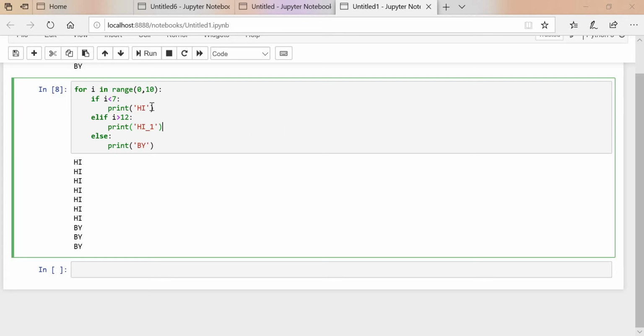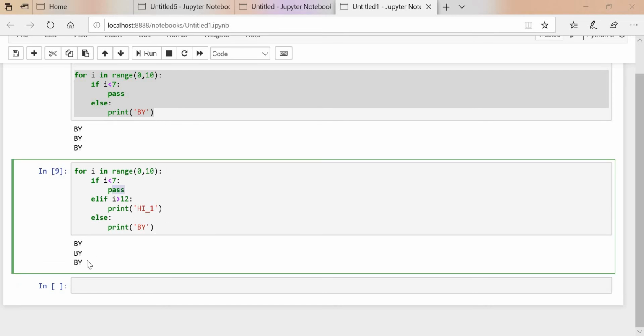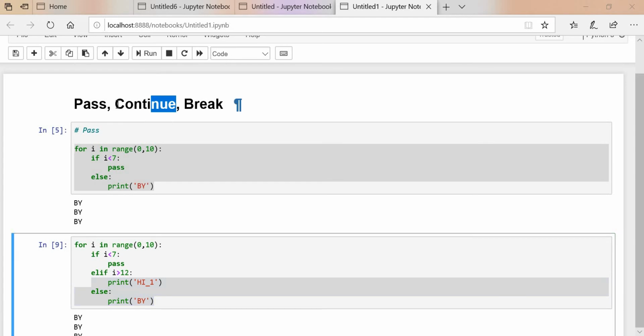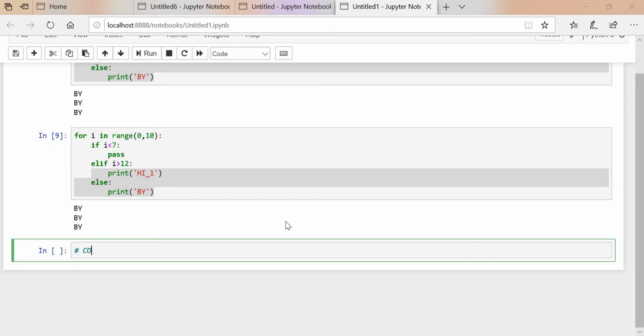So this is the pass. Here also we can put pass if you don't want to put anything over here. If you don't want to print, we can just pass this line. We can print the below condition. Okay, we'll check with the break. Sorry, we'll check with the continue.